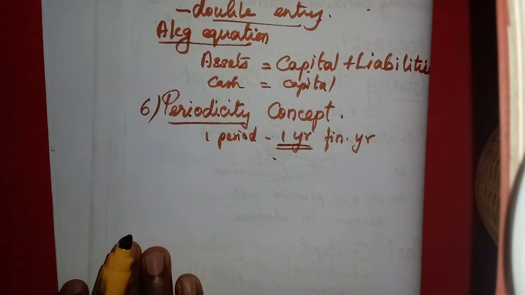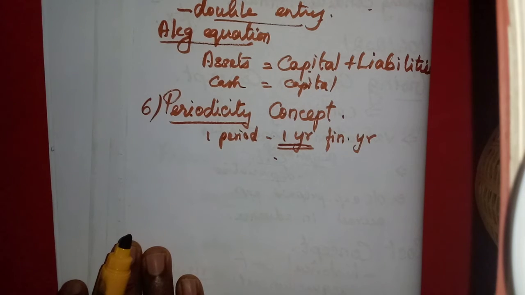Today we have learned 4 concepts. Again, 4 more concepts are available, so I will teach you that in the next class. Then we will complete the 10 concepts. Then 5 more conventions I will teach you in the next class. So with that we will end this chapter.